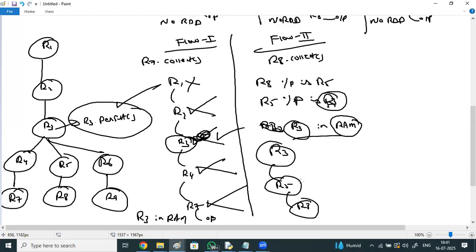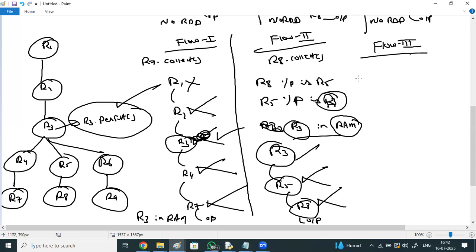Here if you observe, when R5 is ready, R3 won't be removed. When R8 is ready, R5 will be removed. When the output is collected, R8 also gets removed. Once understood, the flow is done. Whenever you say flow 3,